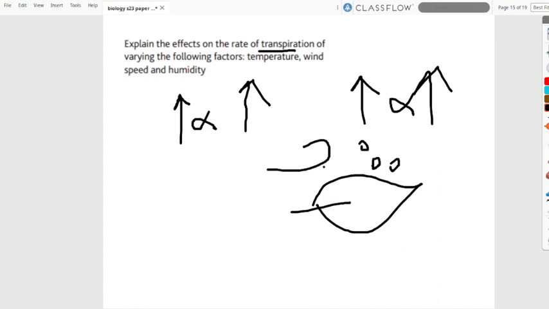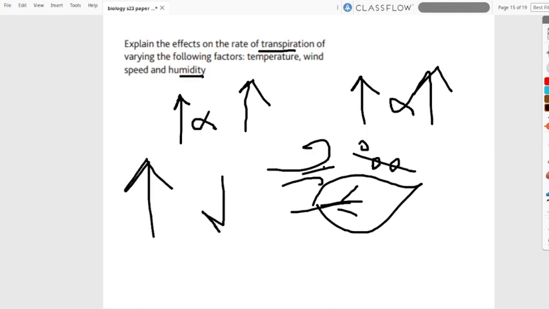If we have a greater wind speed, each time the particles are transpired from the leaf, they're going to be blown away, and thus the concentration gradient is going to be maintained, and it makes sure that these particles do not condense back into the leaf. And finally, humidity. When humidity is high, transpiration rate is low, and that is because it lowers the concentration gradient.